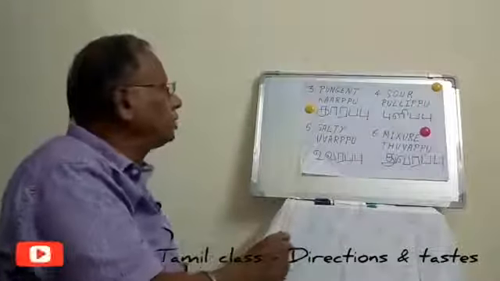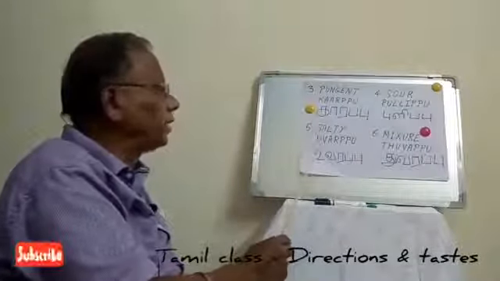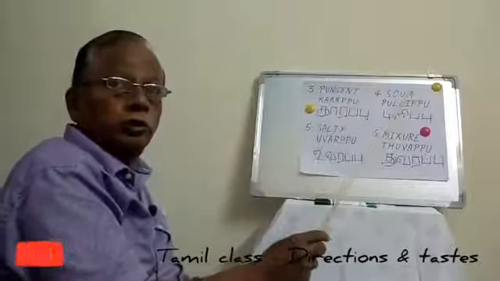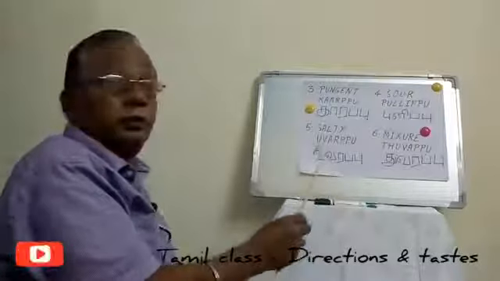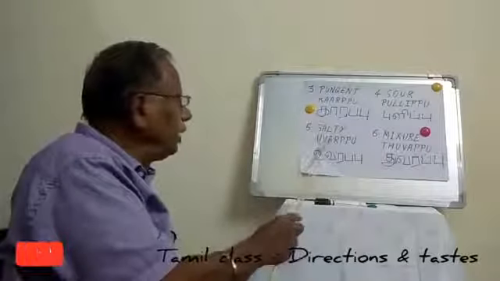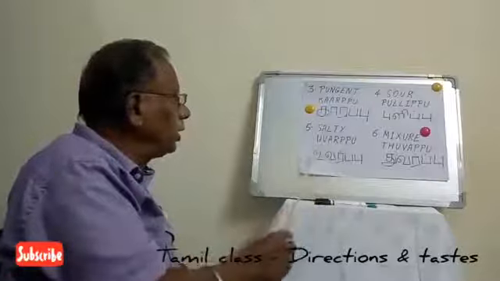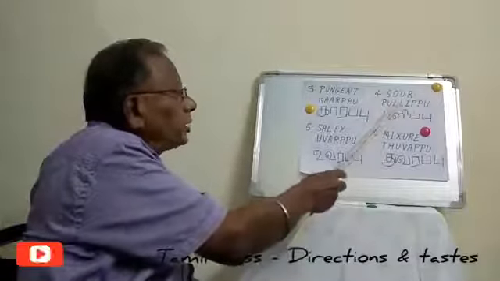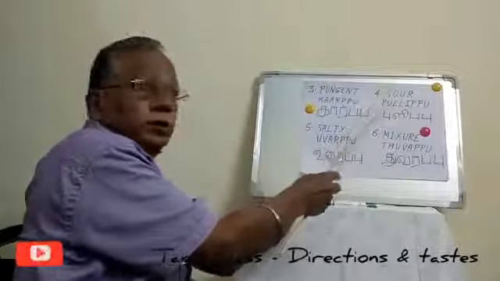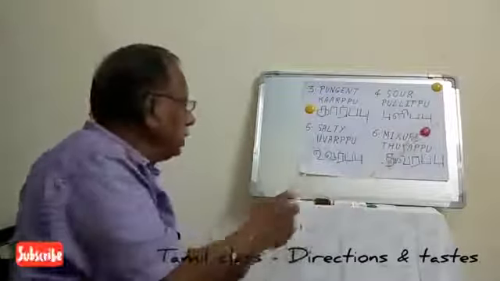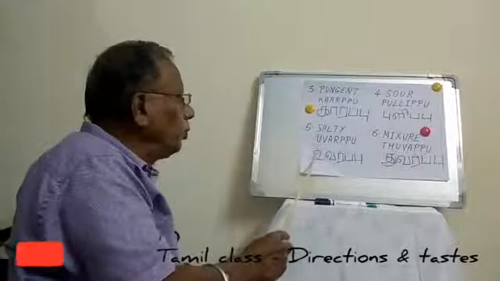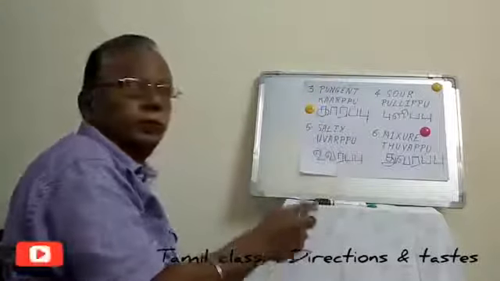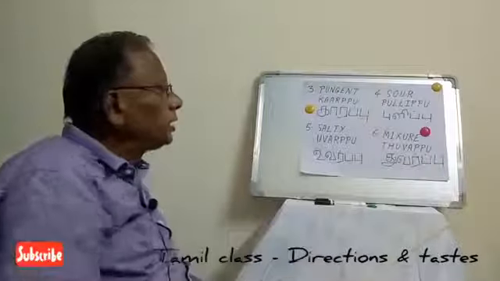And now let us come to the fifth one, the salty taste. In Tamil, Uppu means salt. So that's why it's called Uvarpu, U-V-A-R-P-P-U. From Uppu it comes as Uvarpu. Like that, Pulippu comes from Puli, which means tamarind in Tamil. So Pulippu is sour, and here, salty is Uvarpu.